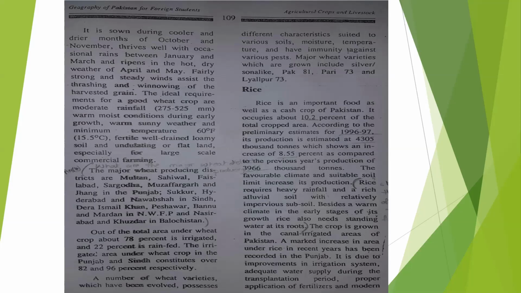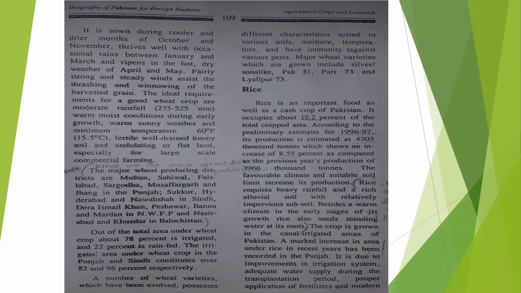Dera Ismail Khan, Peshawar, Bannu and Mardan are in KPK or NWFP, and Nasirabad and Khuzdar in Balochistan. Out of the total area under wheat crop, about how much percent is irrigated? 78%. Underline this point. And 22% is rain fed. The irrigated area under wheat crop in the Punjab and Sindh constitutes over 82 and 96% respectively.